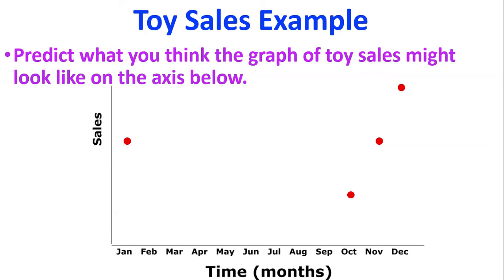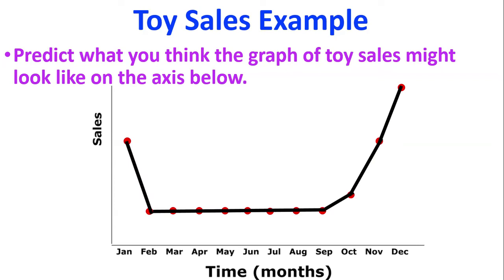So what about the other months of the year? Well, I know that every month of the year children have birthdays. So I think that every month of the year there's going to be around about a similar amount of toys being sold each month, just from birthdays. So there's my prediction, and I'm going to join all of those together, and there is my predicted toy sale graph over just 1 year's time.